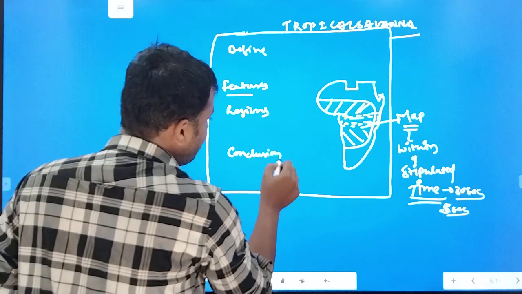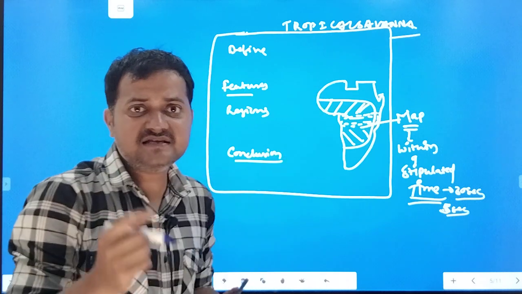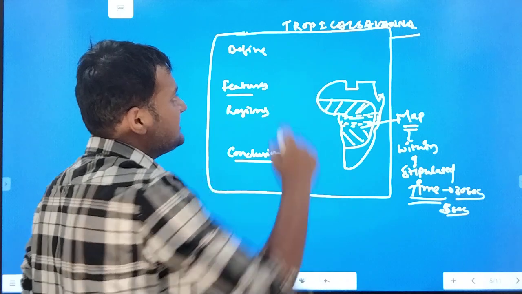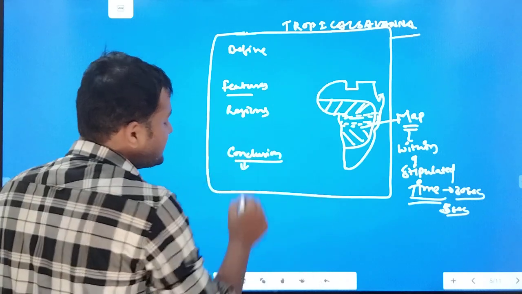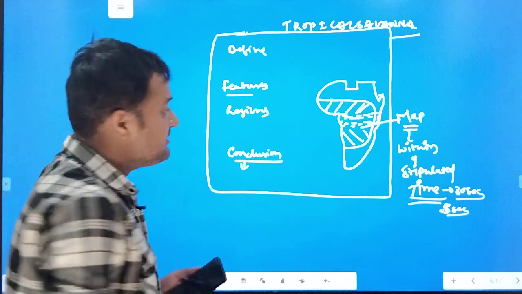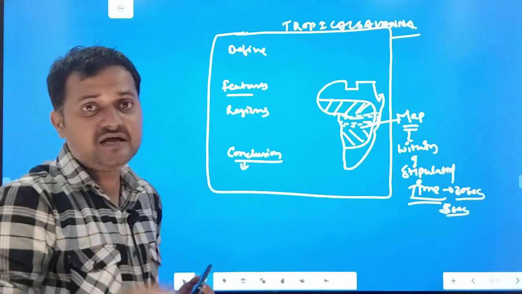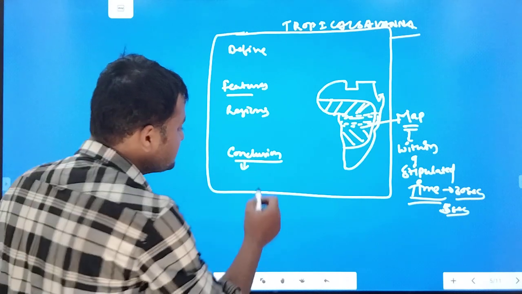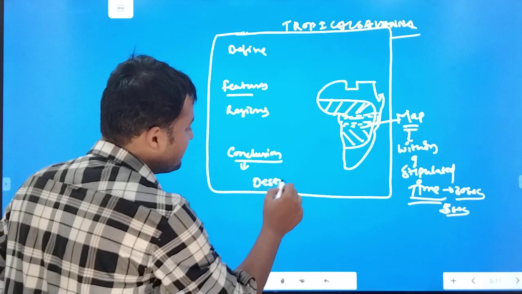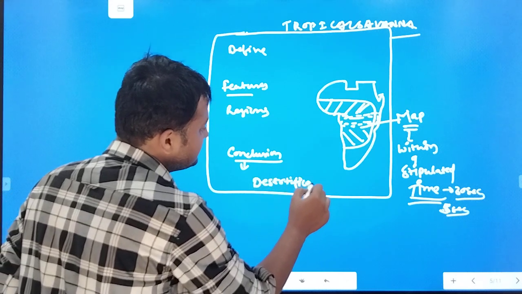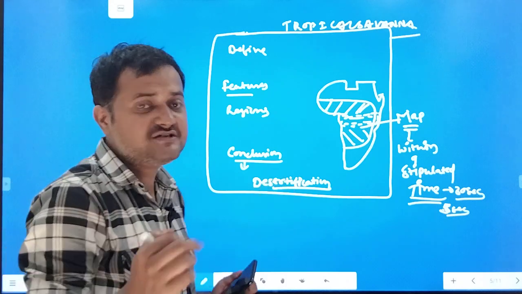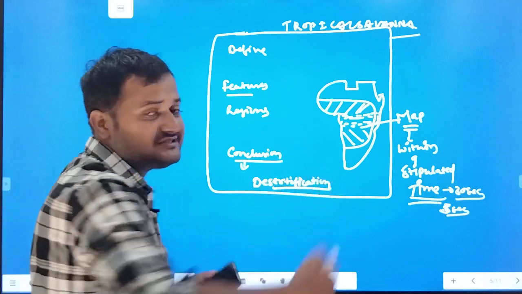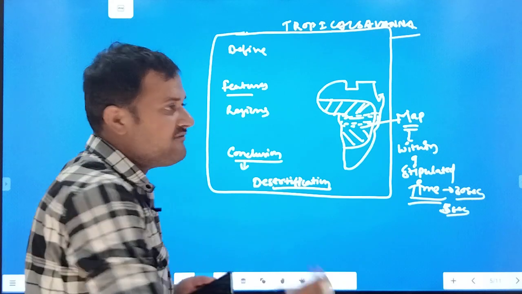In conclusion, why have they asked this climate, what is the reason they haven't asked any other? Because this is the region which is mostly affected by climate change. Most of the grassland region is converting into desert. You must have heard the word desertification. What does it mean? It is converting grasslands into deserts. It is the development.